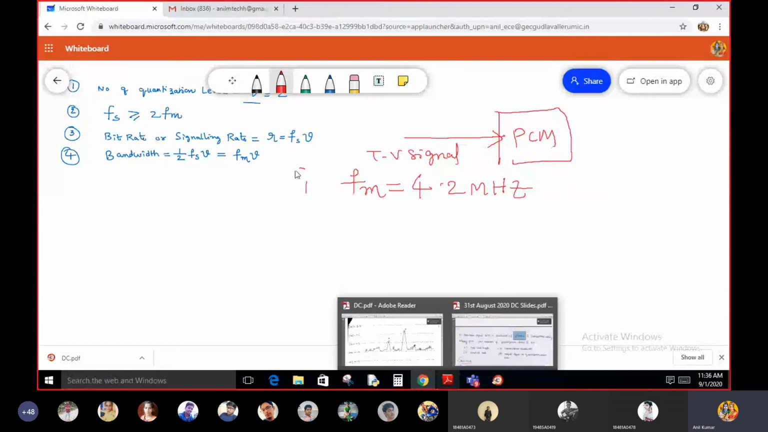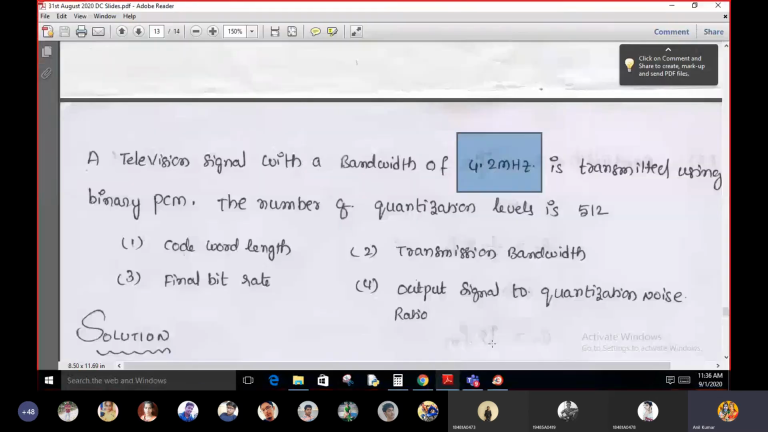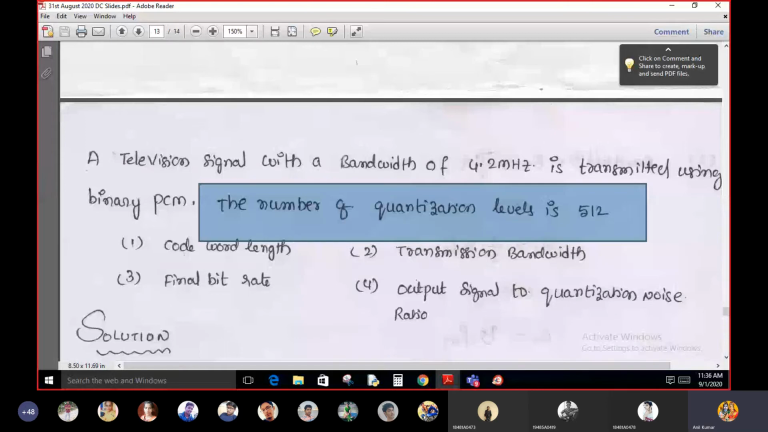So it is the first thing given: the analog TV input signal to the PCM. In the PCM, the number of quantization levels is given. How many quantization levels are there for the given problem? 512. All of you please consider 512.